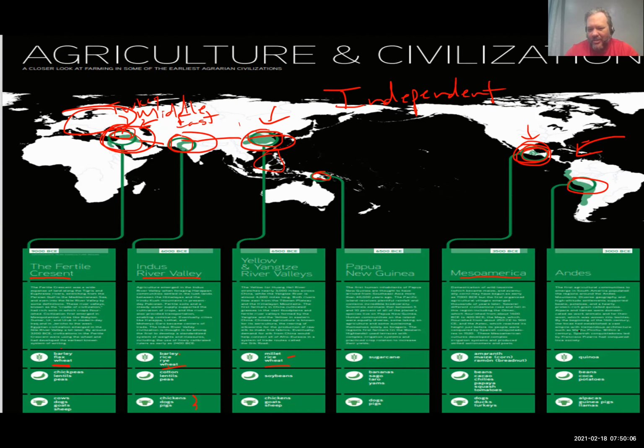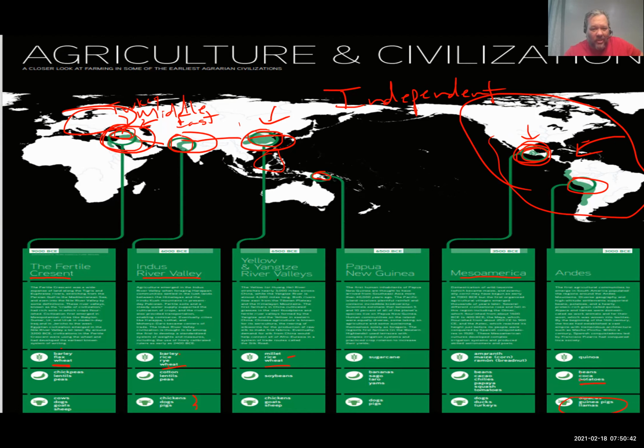All right. And so in the Andes Mountains, potatoes, one of the big ones, beans, cocoa, and potatoes. And here are the animals, alpacas. Take note, over in the Americas, we had no big domesticated animals. The llama was really the biggest animal over here that might be domesticated. Remember, Columbus brought over horses and pigs and all that kind of stuff to the Americas and introduced them when he came over. So anyway, we'll get into all that.